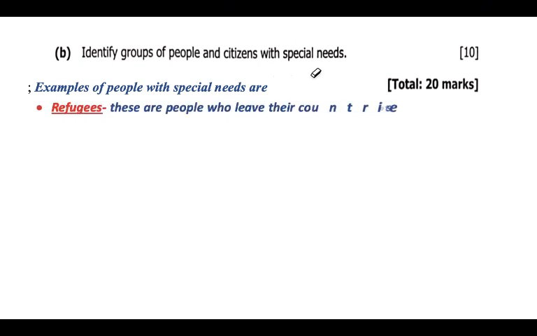We have a group of people who have special needs. For example, we have orphans, persons with disabilities, and refugees, who ran away from their countries. If you can remember in grade 10 about refugees, who a refugee is, and the camps we have in Zambia. We can summarize by stating the examples of people with special needs. We have refugees. A refugee is a person, or these are people, who leave their countries to seek safety and freedom in other countries.